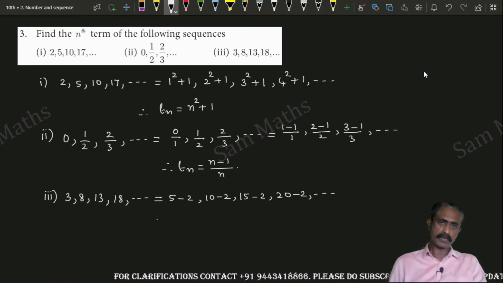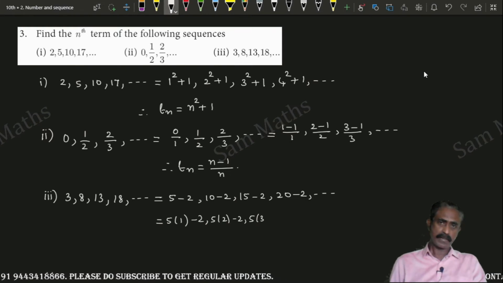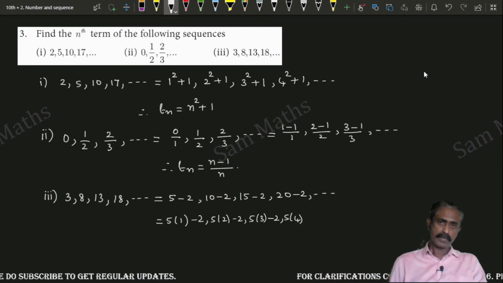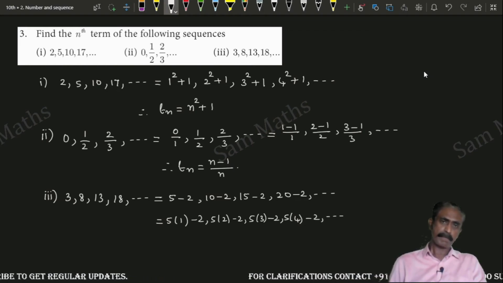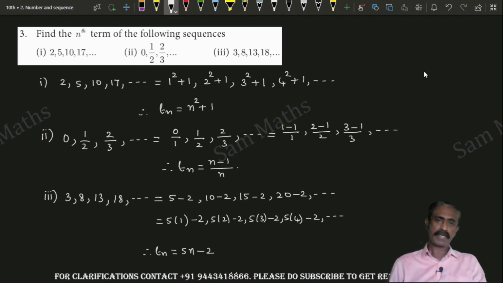How can we express this? 5 into 1 minus 2, 5 into 2 minus 2, 5 into 3 minus 2, 5 into 4 minus 2, etc. Therefore, the nth term is equal to 5 into n minus 2, that is 5n minus 2.